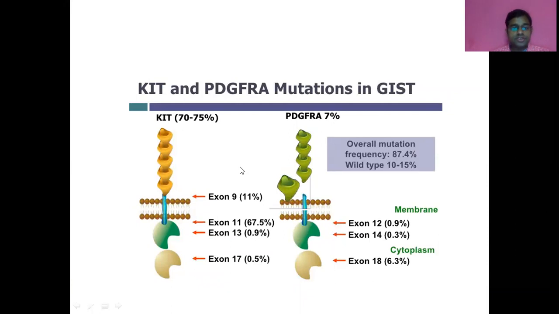So where are these mutations located? Exon 9 is located in the extracellular domain. Exon 11 in the juxtamembrane. Exon 13 in the ATP binding site. Exon 17 in the activation loop domain. Similarly, the exon 18 mutation of PDGFR alpha is located in the activation loop domain, while exon 14 is in the ATP binding site and exon 12 in the juxtamembrane. So exon 18 D842 accounts for 5 to 6% of all the mutations in upfront GIST.